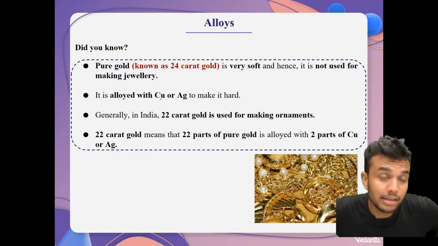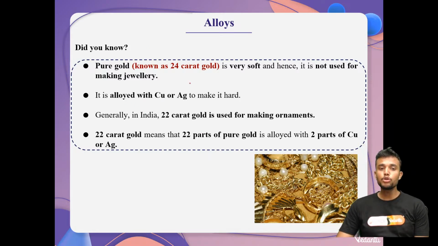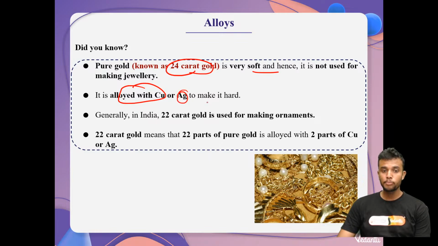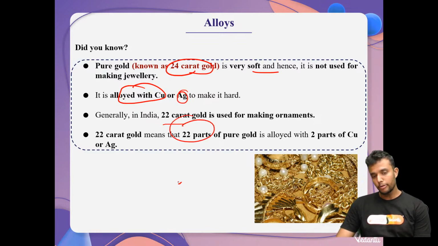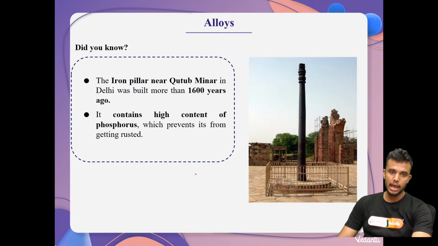Here we have two important points. Do you know pure gold? Pure gold is nothing but 24 karat. It is very soft, so we alloy gold with copper or Ag. 22 karat is nothing but 22 parts of gold plus 2 parts of copper or Ag. Very simple. Okay, I hope it's clear.